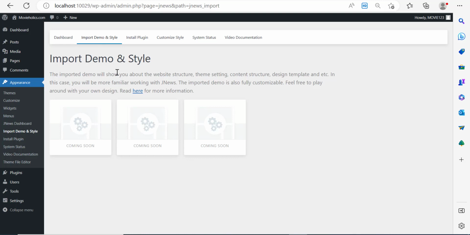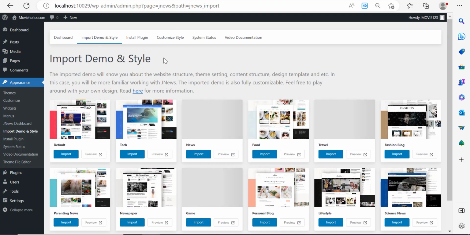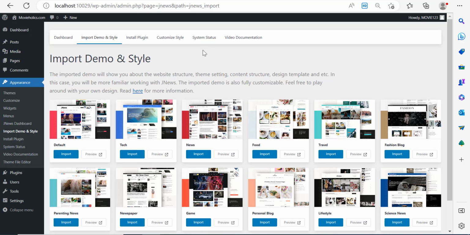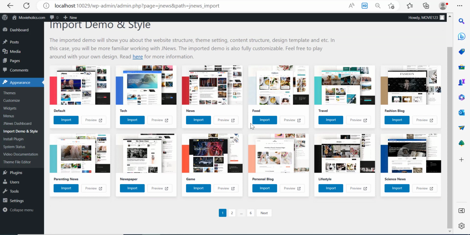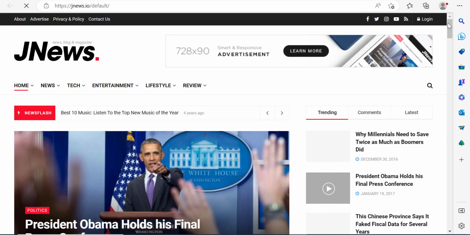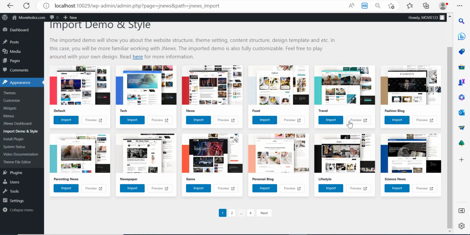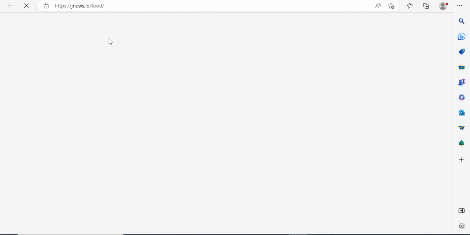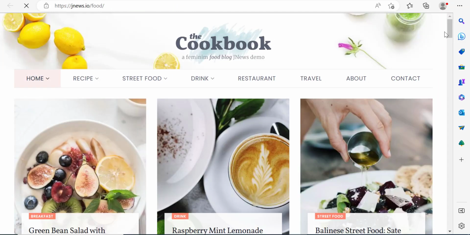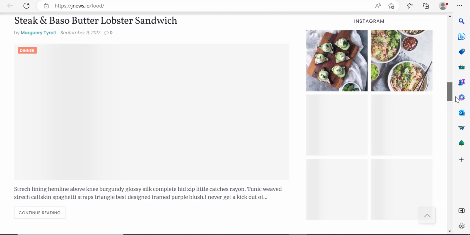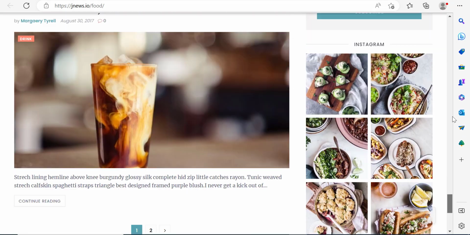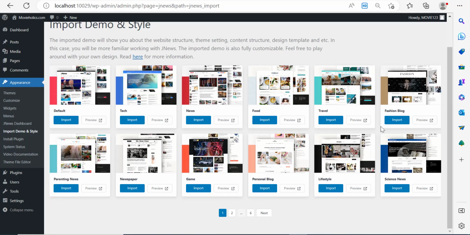I'm going to click on import, demo, and style. Let's import a demo website to our website. The demo website we're going to be importing is a movies demo website. Over here we have plenty of options. Let me show you the options. For example, I can click preview. You can install a website just like this one here. And if you don't like this kind of website, let's say you want to create a food blog, you can import a ready-to-go food blog without needing to do anything. You can import this one just like it is, pretty easily. And there are a lot of them.